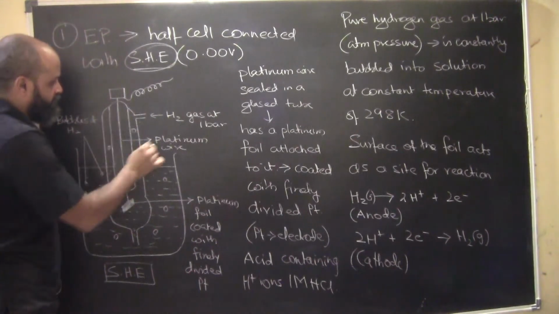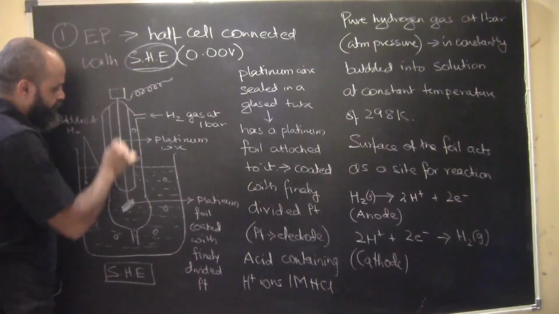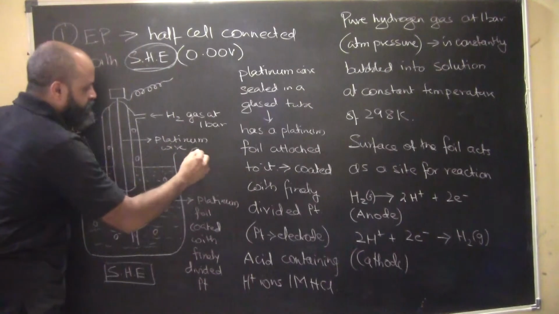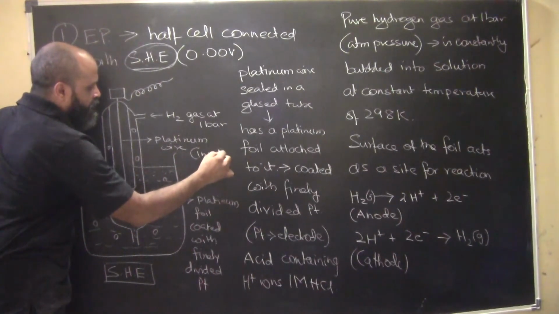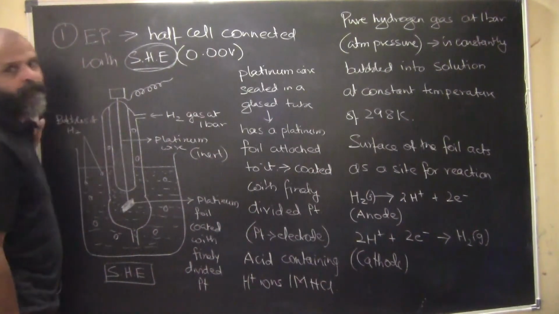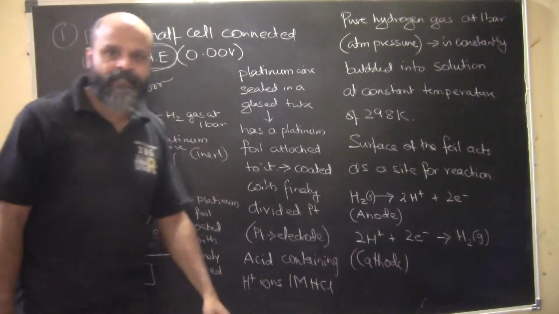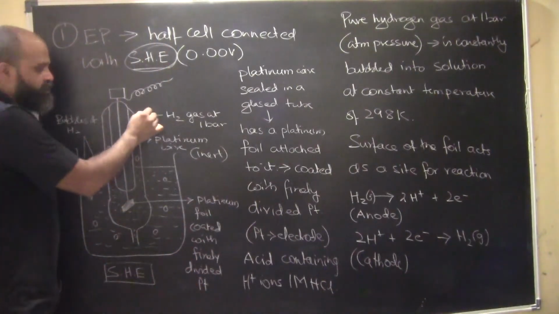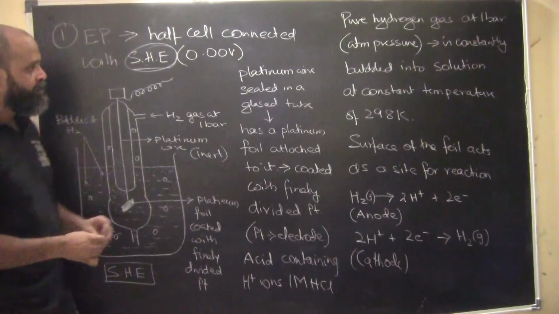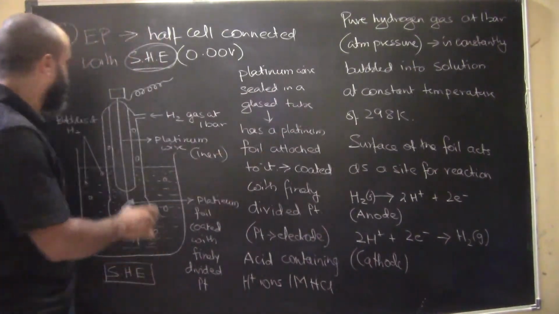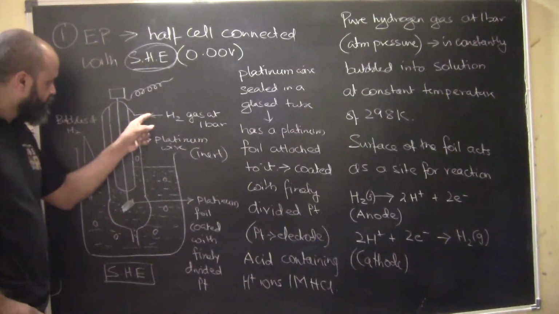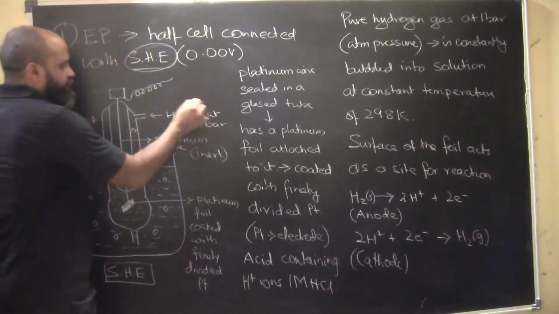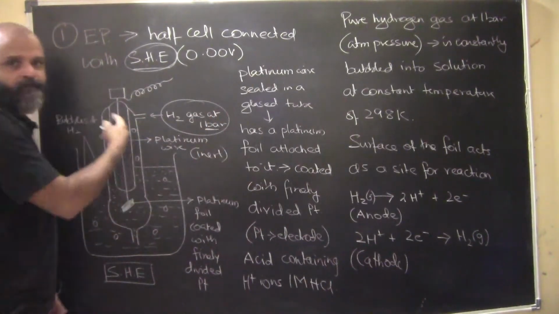So it is basically a platinum rod, a platinum wire. We know platinum is inert; it will never take part in an electrochemical reaction. However, being a metal, it will act as an electrode. Here is hydrogen gas which is being blown in. This is a platinum wire sealed in a glass tube. Why do we need a glass tube? Because from here hydrogen gas at 1 atmosphere pressure is being blown into it.